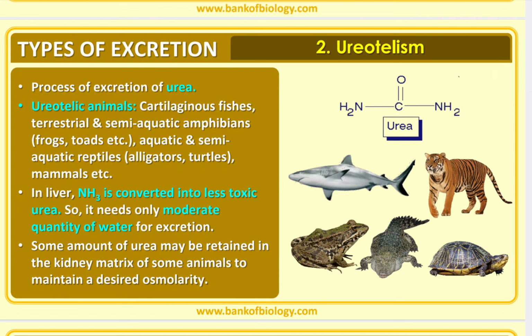Types of excretion. Second term, ureotelism. It is the process of excretion of the urea. Ureotelic animals include cartilaginous fishes, terrestrial and semi-aquatic amphibians, that are frogs and toads, aquatic and semi-aquatic reptiles, alligators, turtles, mammals, etc. In liver, ammonia is converted into less toxic urea, so it needs only moderate quantity of water for excretion. Some amount of urea may be retained in the kidney matrix of some animals to maintain a desired osmolarity.